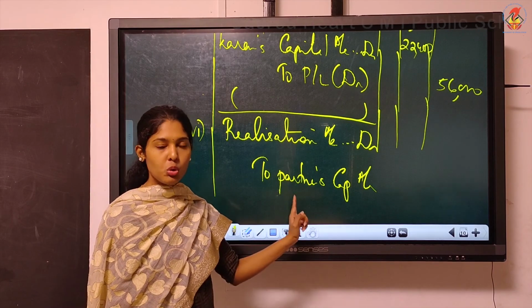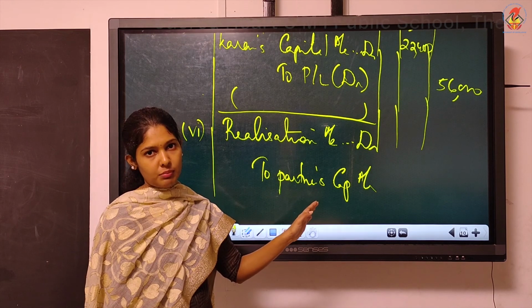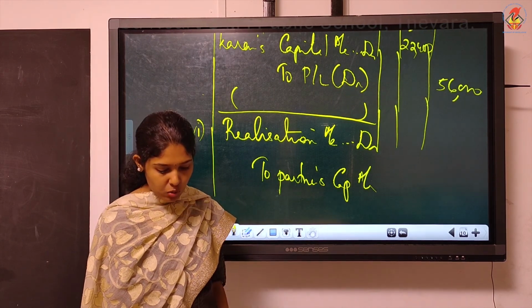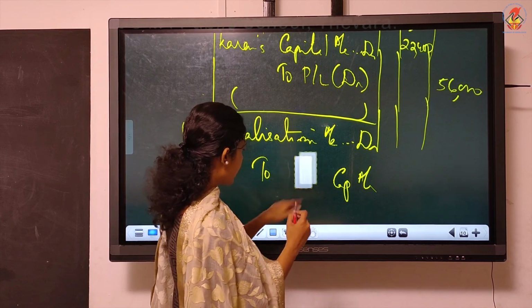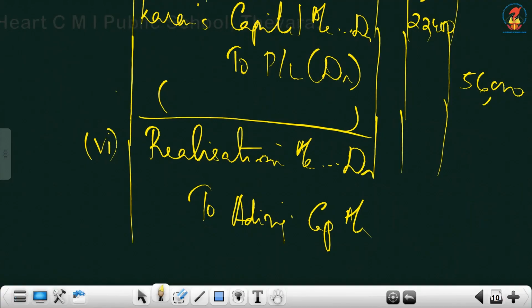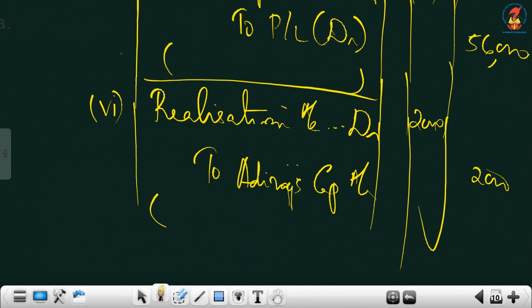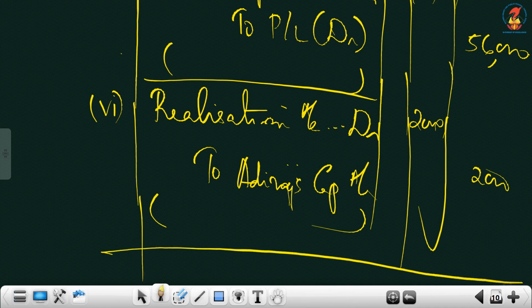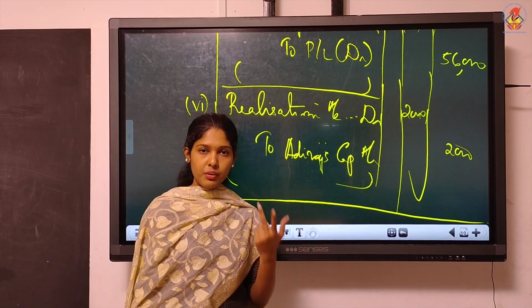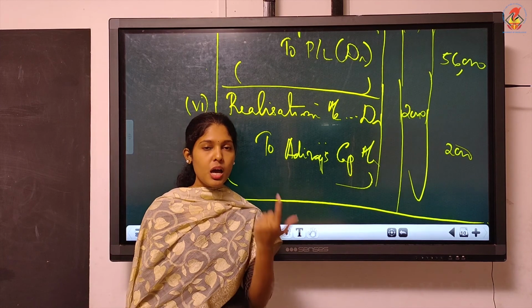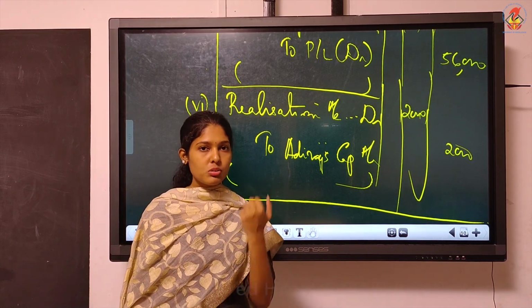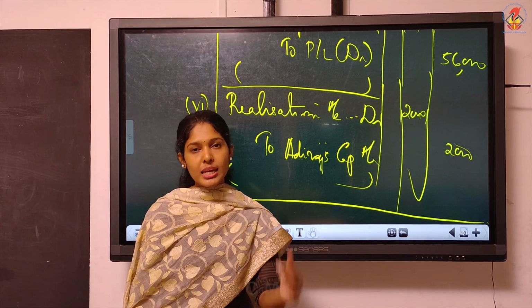Realization account debtor to, why didn't we write cash or bank? It's a partner settlement, so you must write partner's capital. The amount is 2000. The partner's name is given, Adhiraj, so you write his name, Adhiraj's capital account, 2000. Write the narration and then you can close this. So now we discussed closing entries, then realization, settlement of liabilities, how to settle partners' loan. With these, we'll learn how to do the realization account.